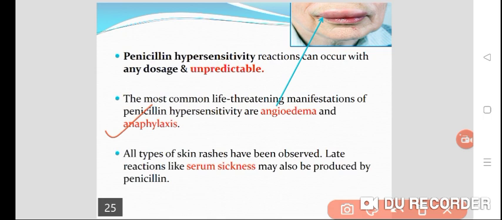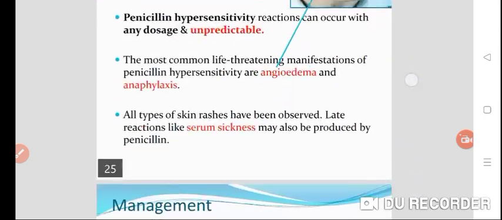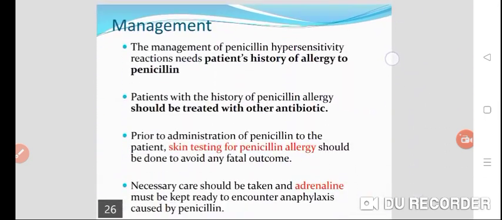But how will you manage these hypersensitivity reactions? This is also important. For that you have to ask the patient's history of allergy to penicillin. If the patient is allergic to penicillin, then they should be treated with a substitute, another antibiotic.